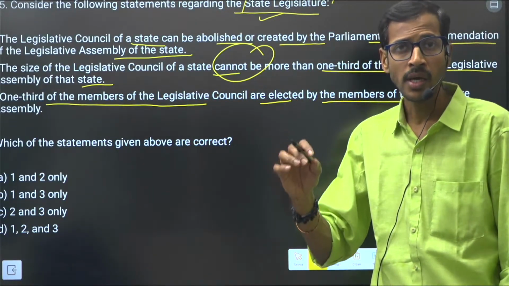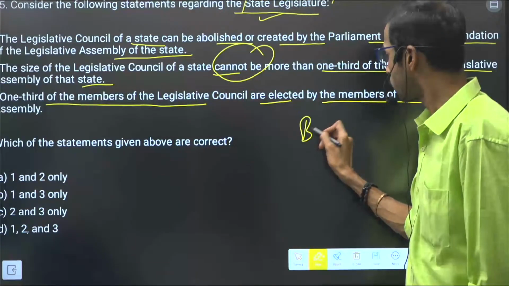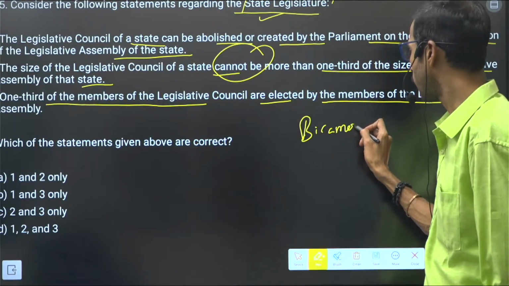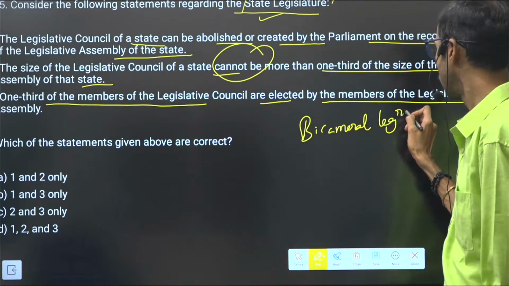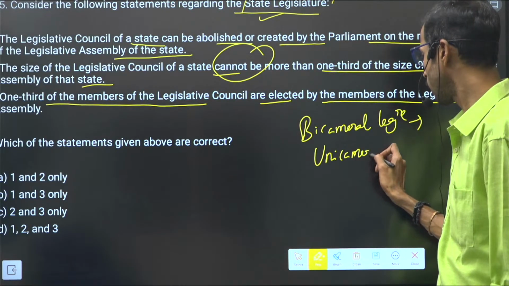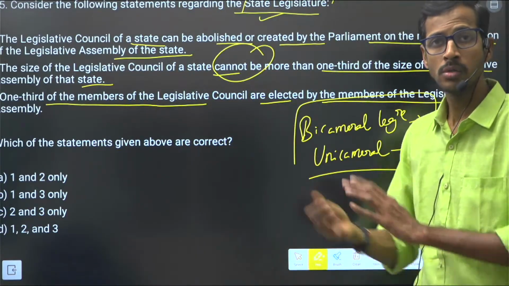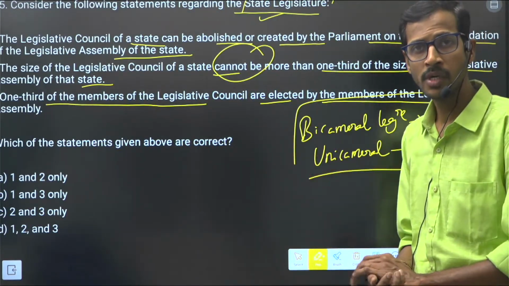So generally, our Indian constitution provides bicameralism, right? Bicameral legislature in some states and unicameral legislature in some states. Like Andhra Pradesh we have, Telangana we have, Tamil Nadu, Karnataka.